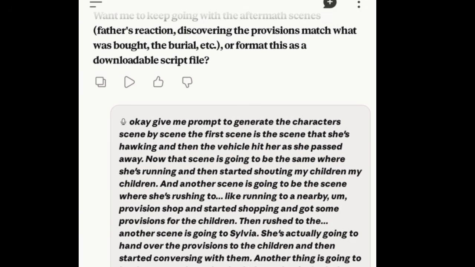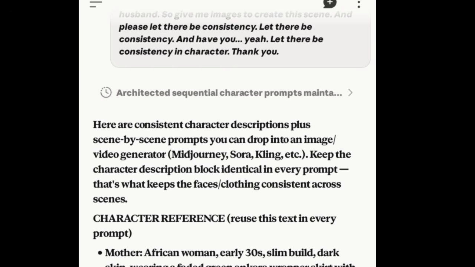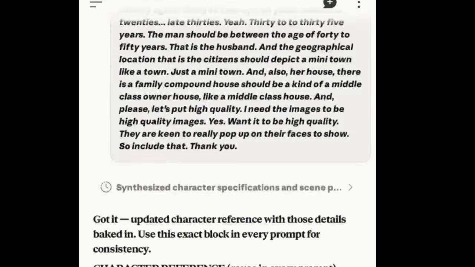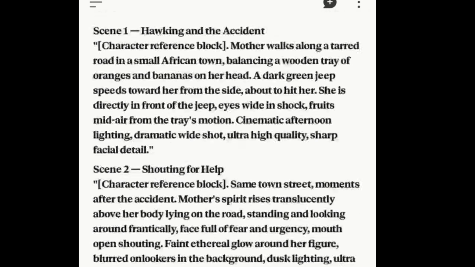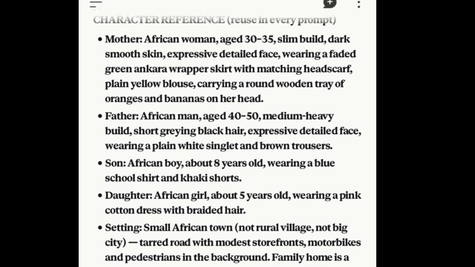I further asked it to give me character prompts for me to generate the character for each of the scenes, and this is it. This is the character prompt. Why am I taking you through these processes? I'm showing you this so that you will know that you don't just ask Claude AI to give you a prompt to generate a video. You let it first understand the kind of video you want to generate, and then give a well-detailed explanation of how the video is going to be and what the video is all about. Okay, that is that for that.